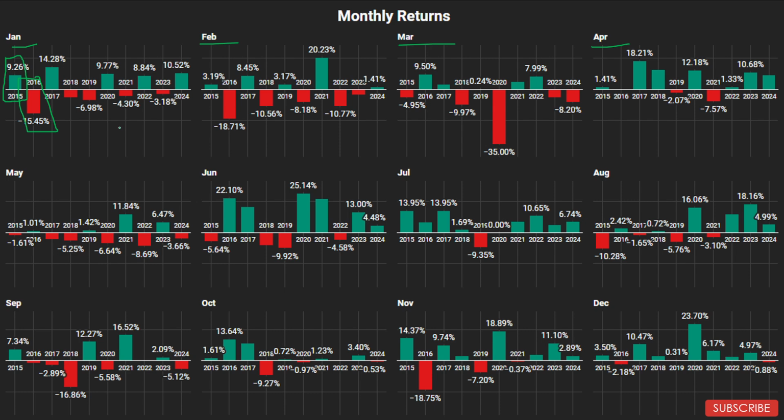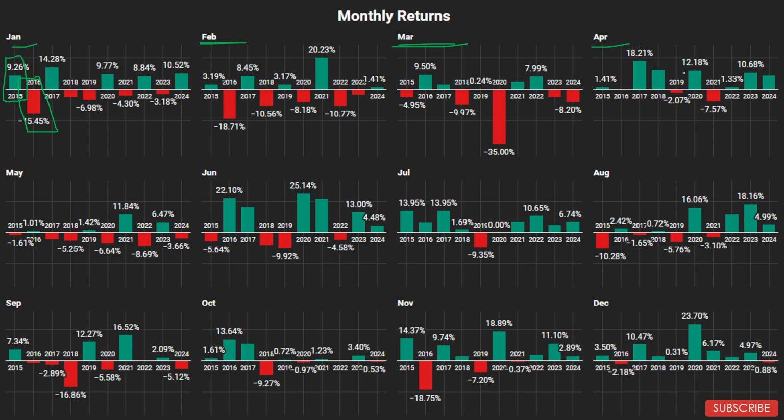So for January, in the last 10 years, this sector gave 5 positive and 5 negative returns. So an average month for this sector. Same for February, 5 positive, 5 negative. Same for March, 5 positive, 5 negative. So the first quarter, or first 3 months of the year, I think they are the average months for the sector.